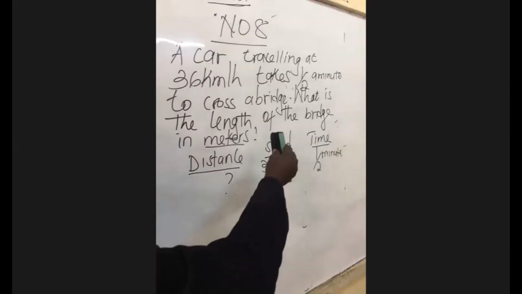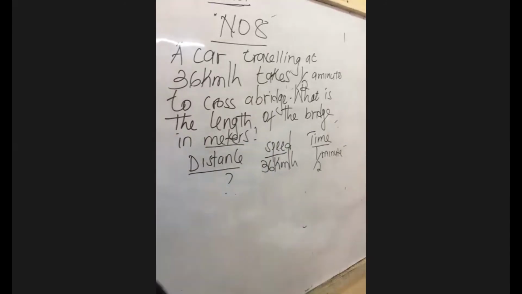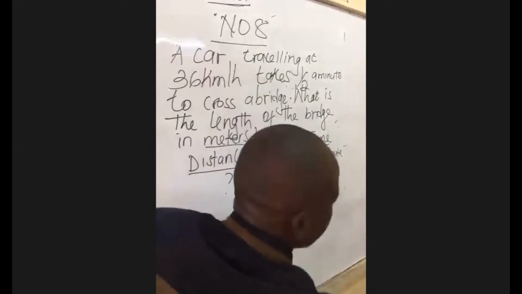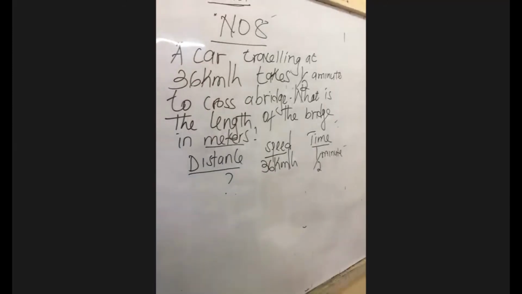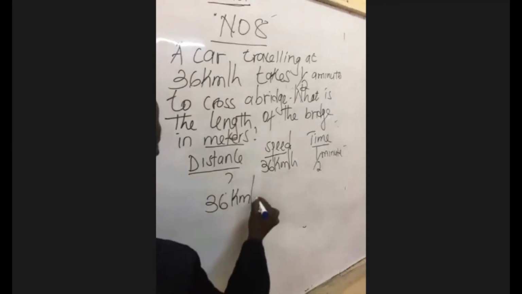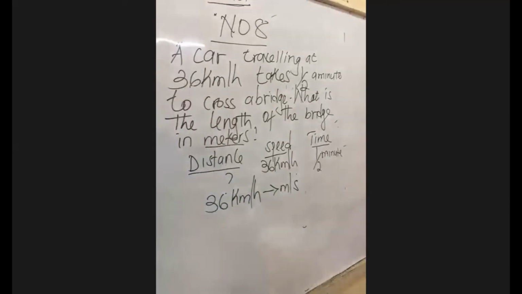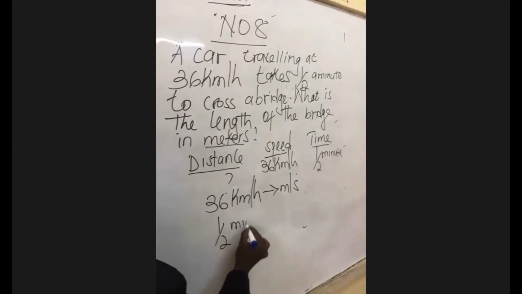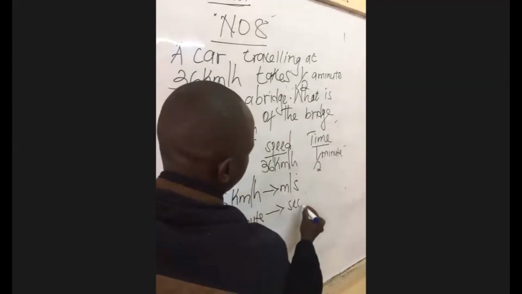Change 36 kilometers per hour into meters per second. Then the time will change into seconds, a half a minute to seconds.